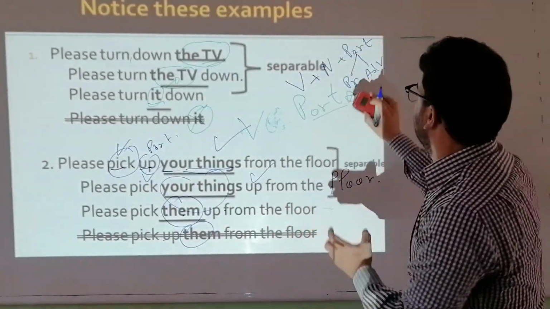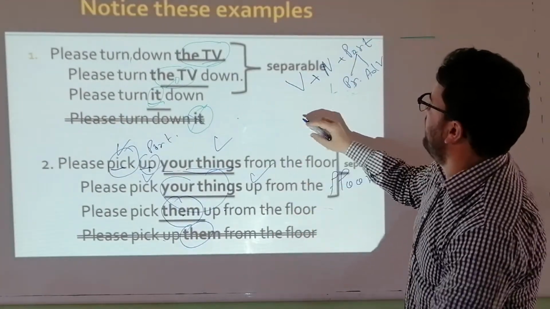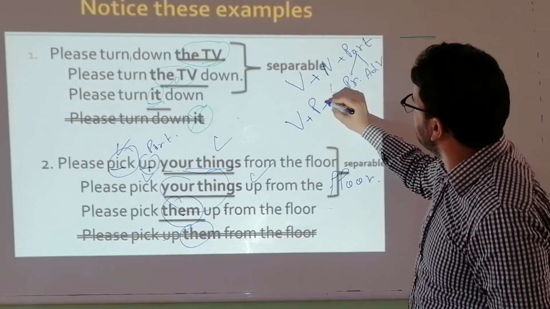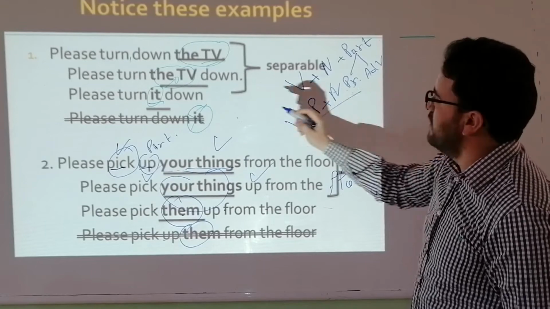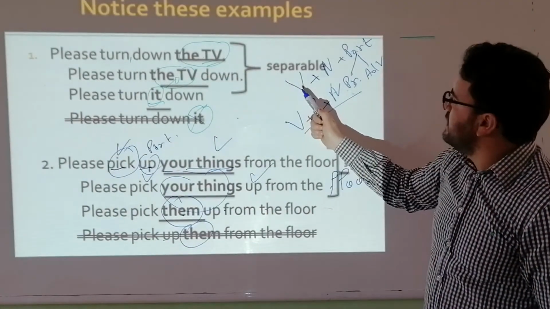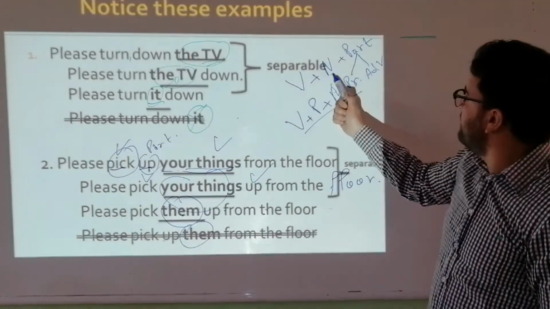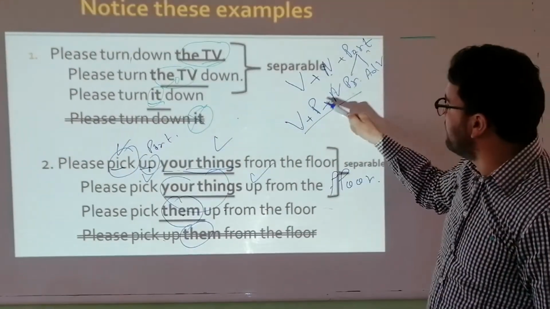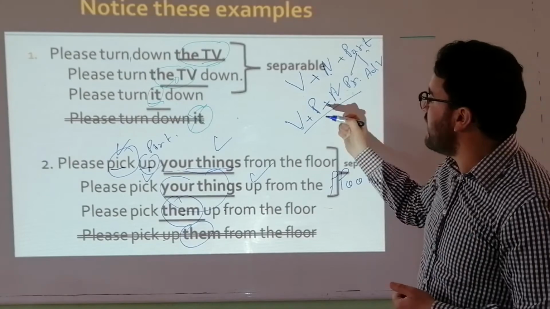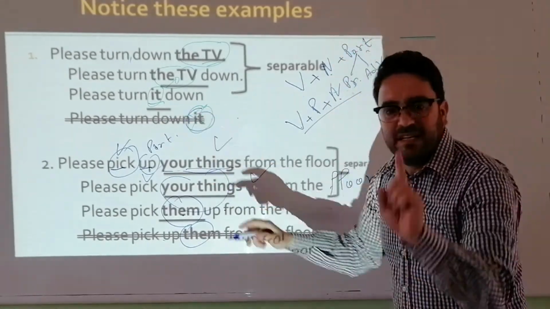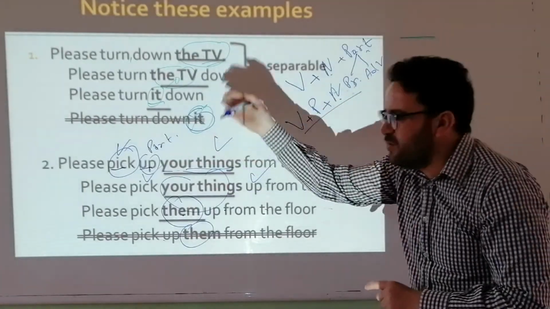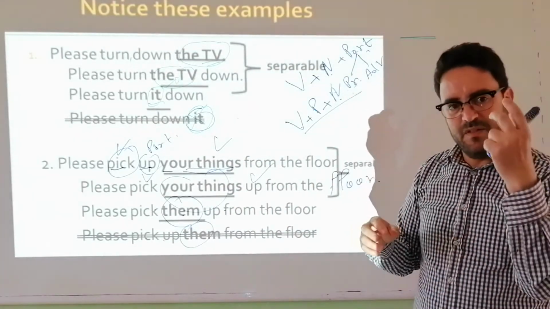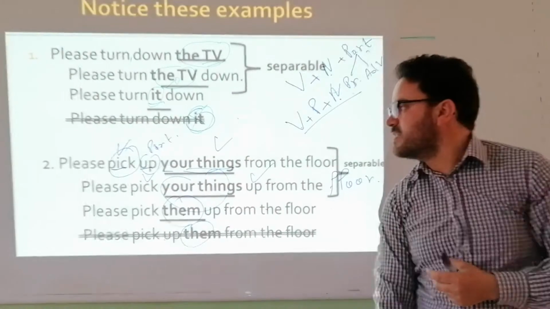Or we can have another one here. We can have verb plus particle plus noun. That's good. For example, please turn the TV down. Turn down the TV. Good. But if we have the pronoun, it cannot be at the end. It's always in the middle between the verb and the particle.